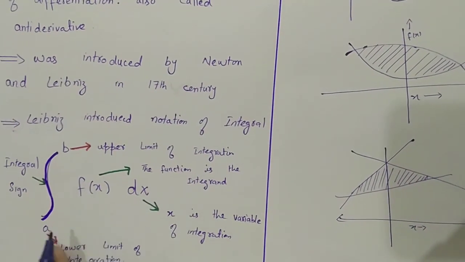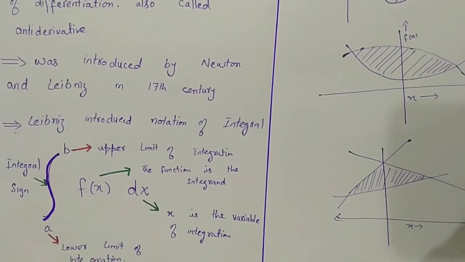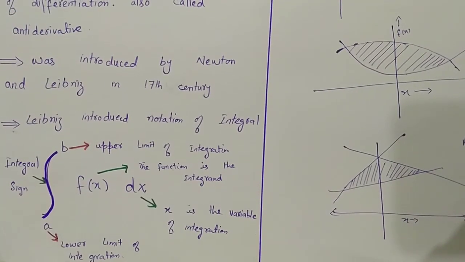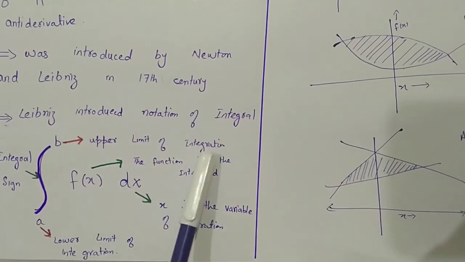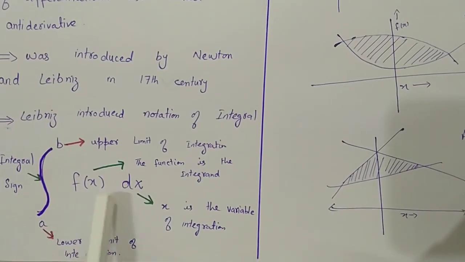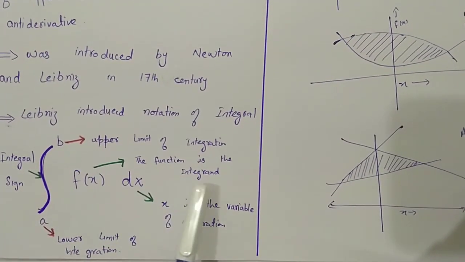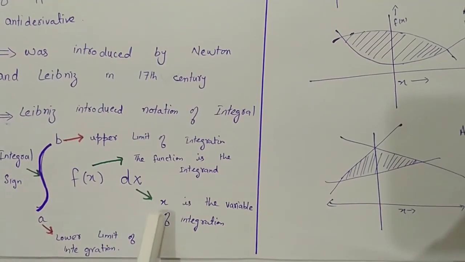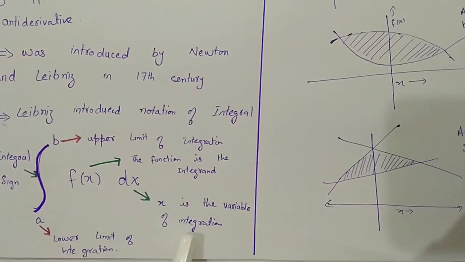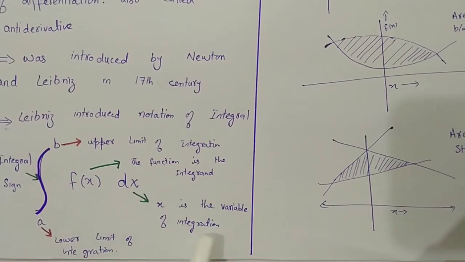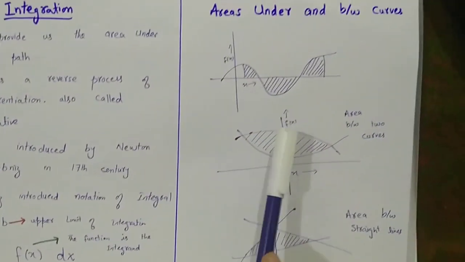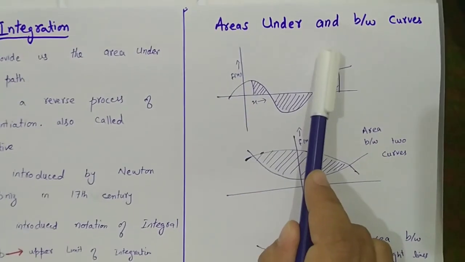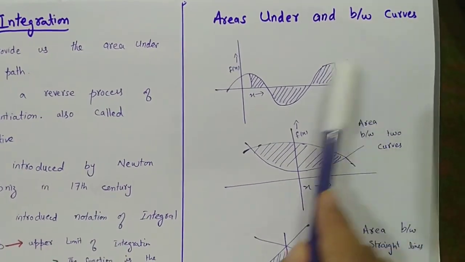This is the notation of the integral, where a and b are the limits of the integral. a is known as the lower limit of integration, b is called the upper limit of integration, f of x is known as the integrand, the function to be integrated, and dx shows x is the variable of integration. With the help of this formula, we are able to calculate the area under and between the curves.